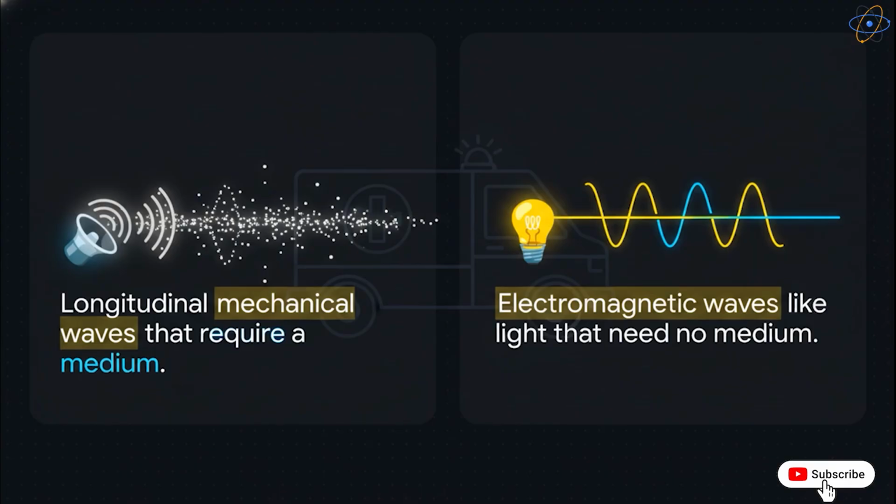First, sound waves, which are longitudinal mechanical waves that absolutely require a medium, like air or water, to travel through. And second, electromagnetic waves, like light, which don't need any medium at all. This brilliantly illustrates the Doppler effect. You've definitely experienced this when an ambulance siren changes pitch as it speeds past you. And in medicine, wave physics is the exact principle behind things like ultrasound imaging and sonar.